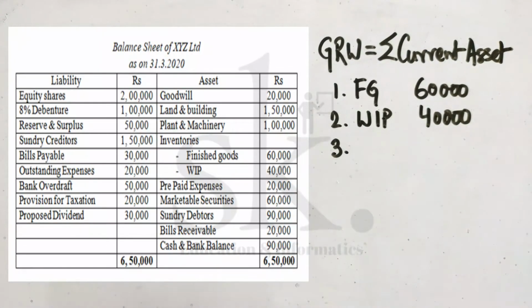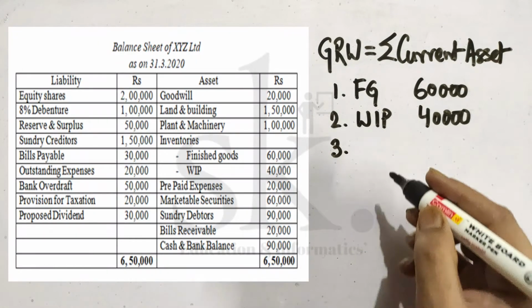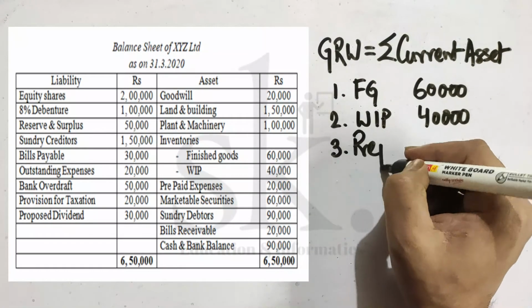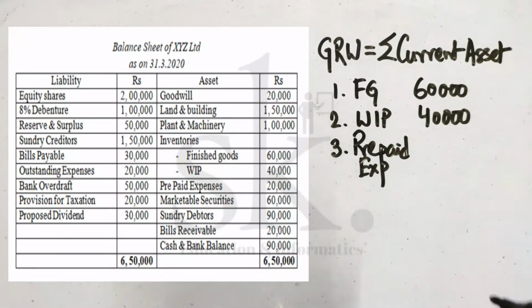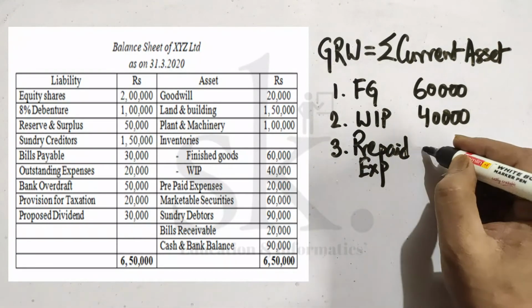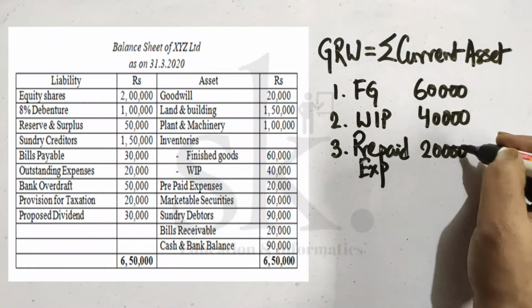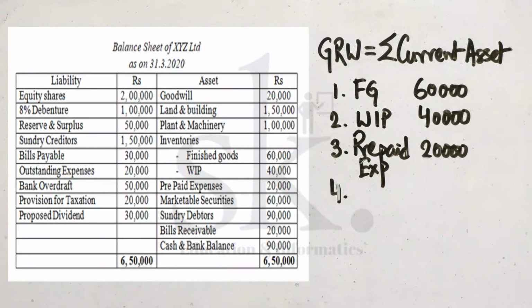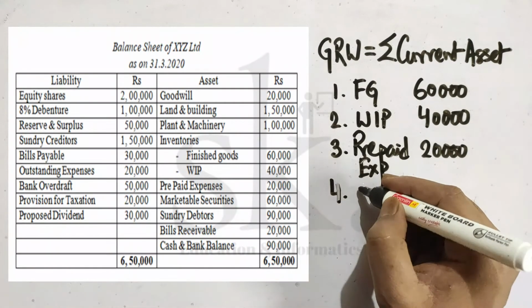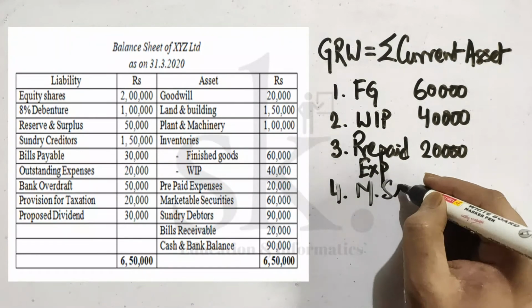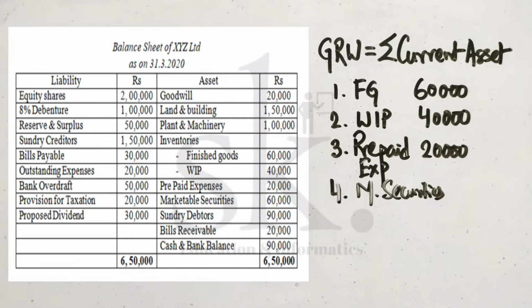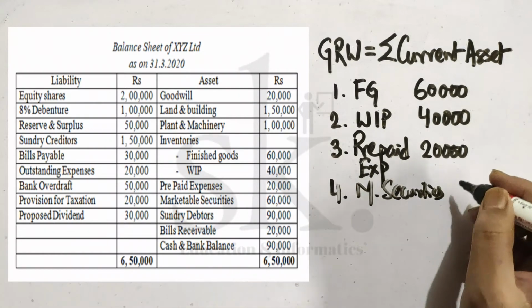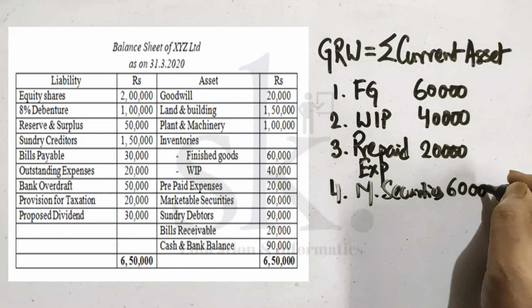Point number 3, prepaid expenses is also a part of current asset, which is rupees 20,000. Number 4 is marketable securities. The amount is 60,000. So it's a part of current asset.